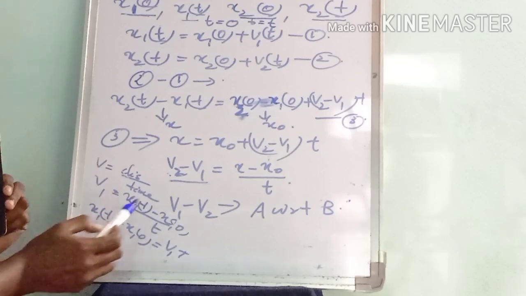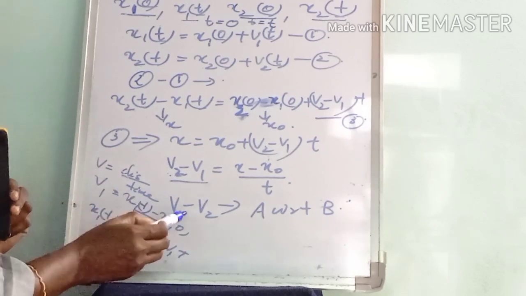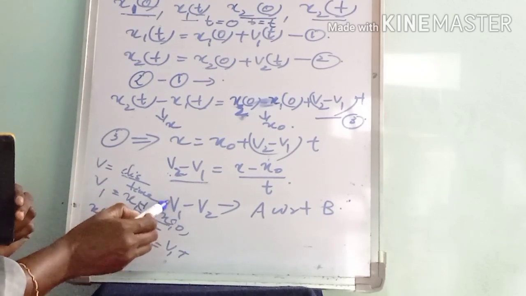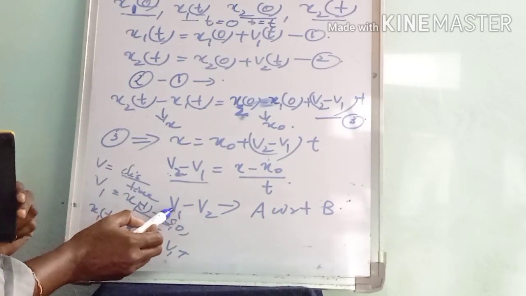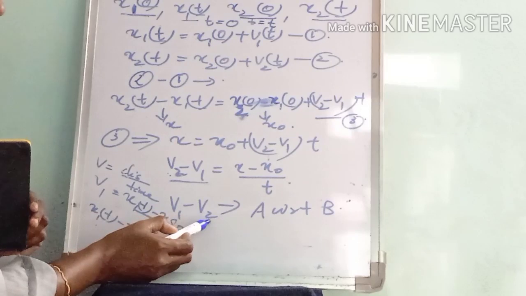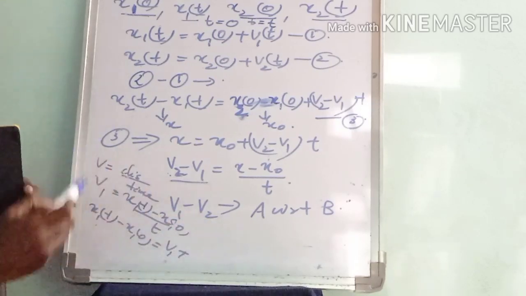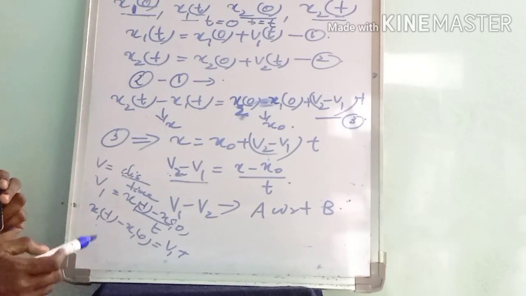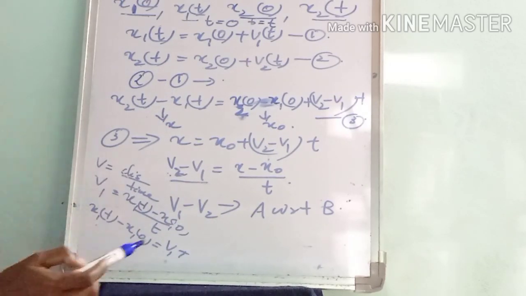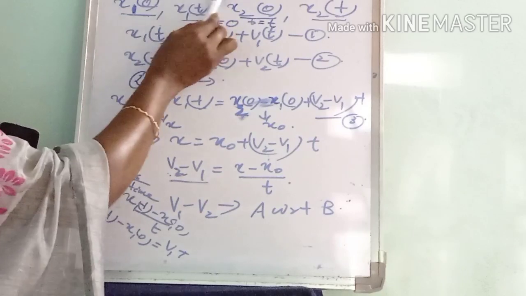Similarly, we can write v1 minus v2, which represents the relative velocity of A with respect to 2. The relative velocity of object A with respect to 2 is v1 minus v2. This is the expression for relative velocity.